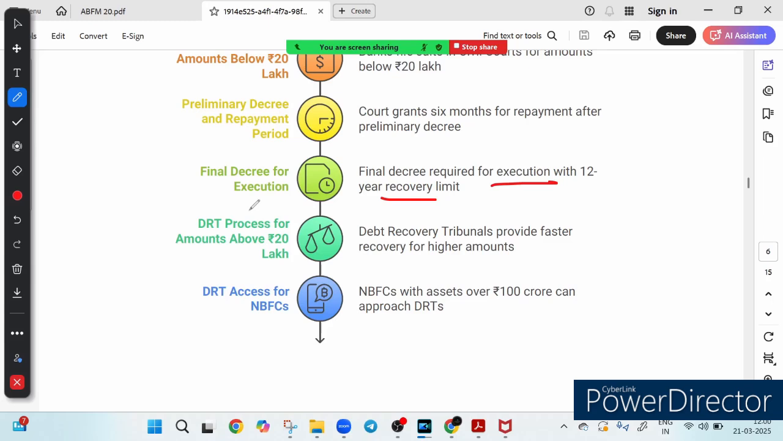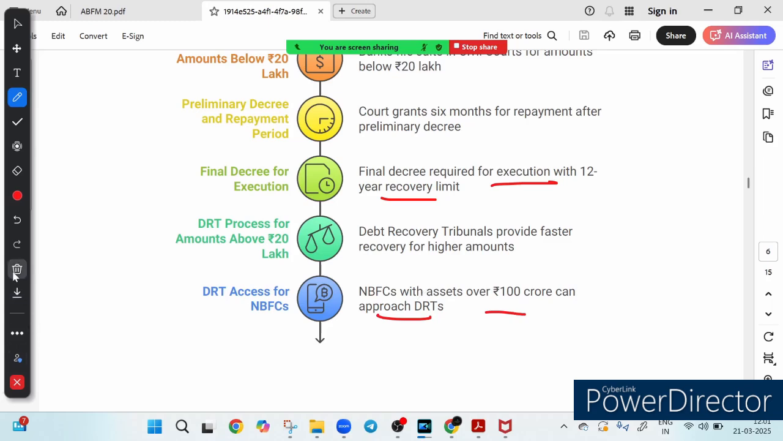Larger loan cases are taken to a DRT for faster resolution, which is the Debt Recovery Tribunal. Even an NBFC with assets over 100 crore can approach the DRT to recover their dues. So this legal framework helps banks and NBFCs recover loans systematically, ensuring financial stability. So these are called the recovery process.